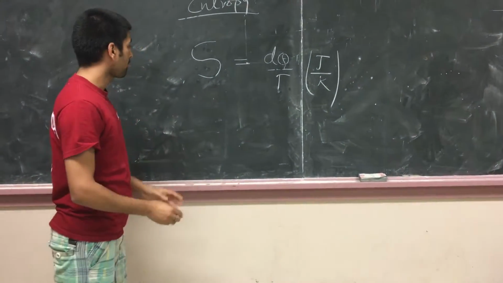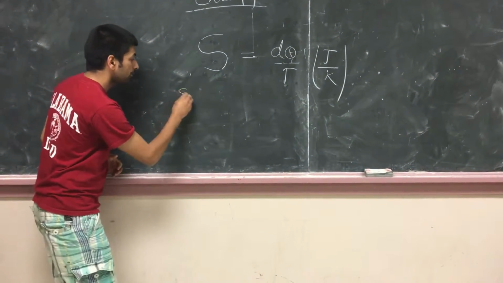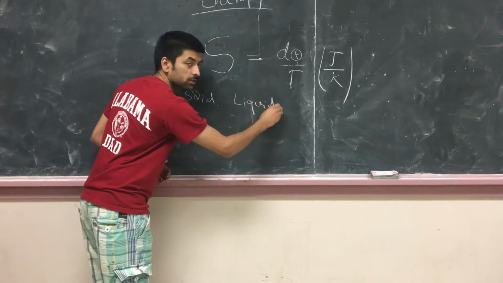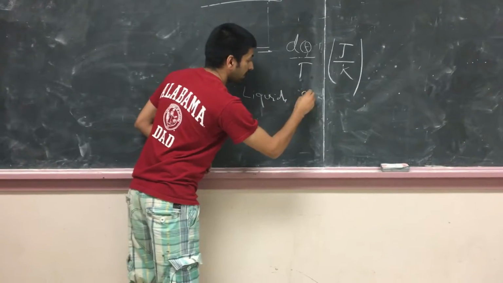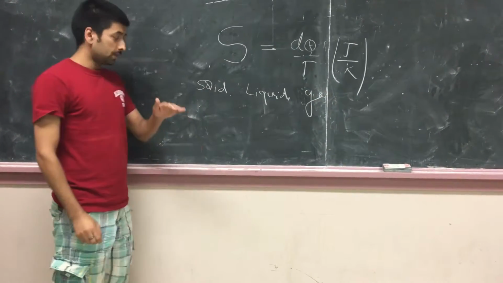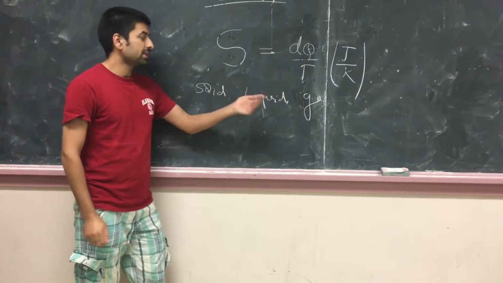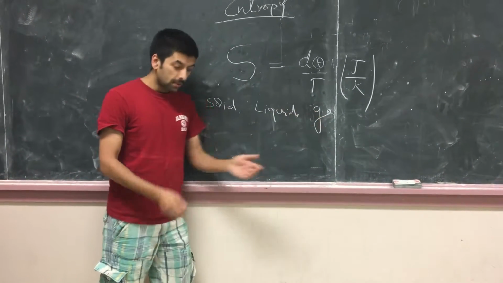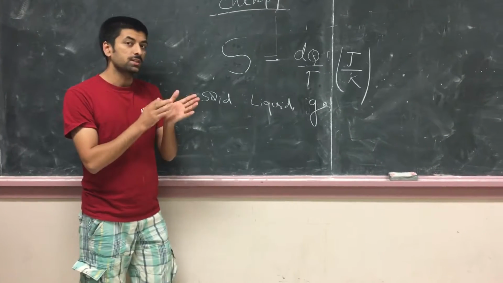The thing is, we have three different states. First is solid, second is liquid, and third is gas, right? As anyone can guess, when we go from solid to liquid and liquid to gas, the randomness of molecules increases, right?